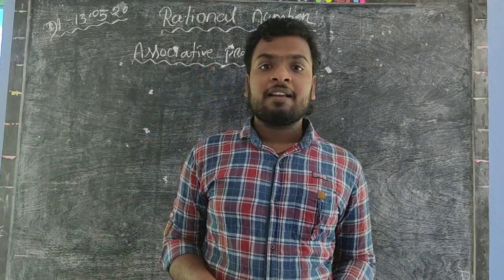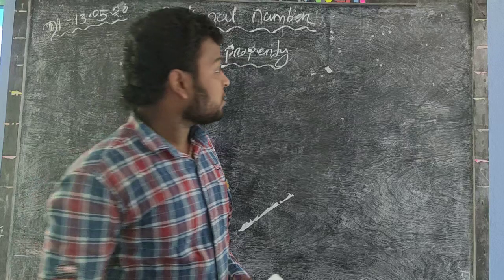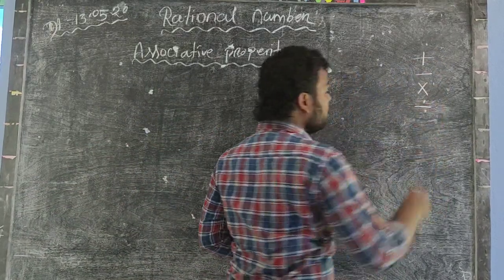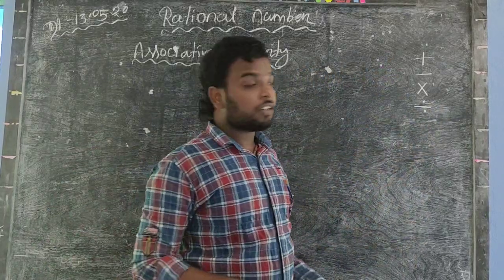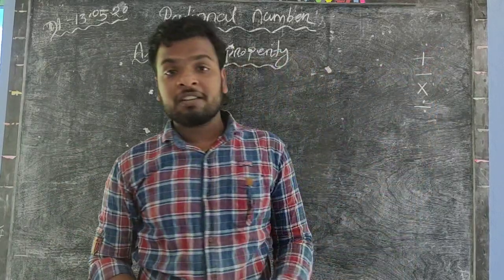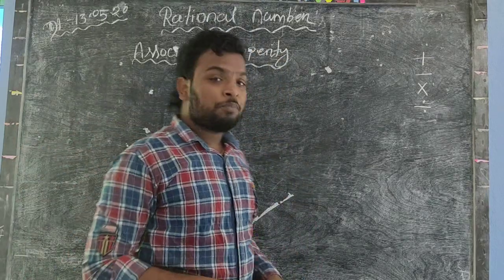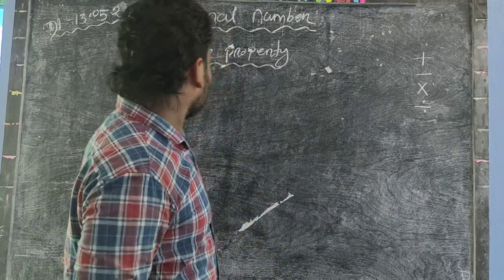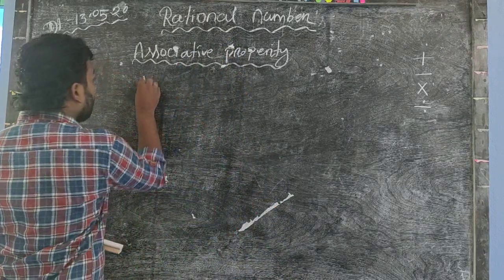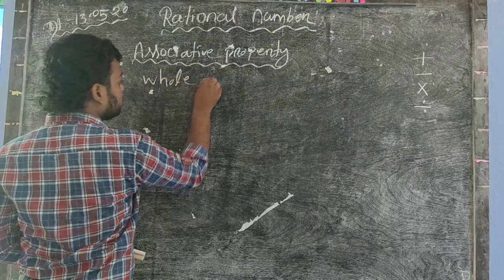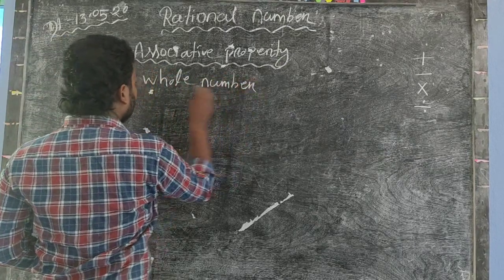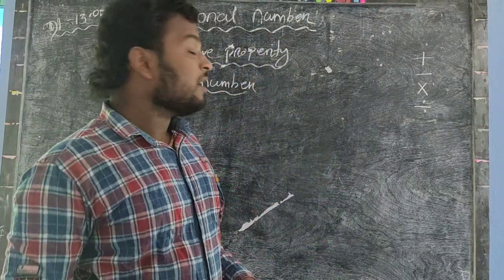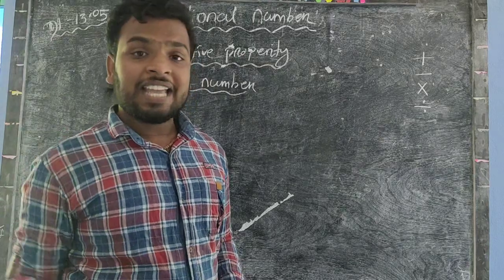You know that in mathematics there are four operations: addition, subtraction, multiplication, and also division. Now we will check where the associative property can be applied. First we discuss whole numbers. Again, I will remind you that whole numbers start from 0, 1, 2, 3, 4, and it is endless.